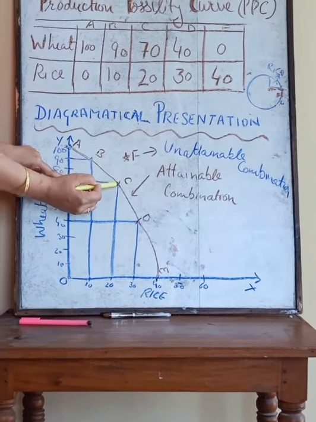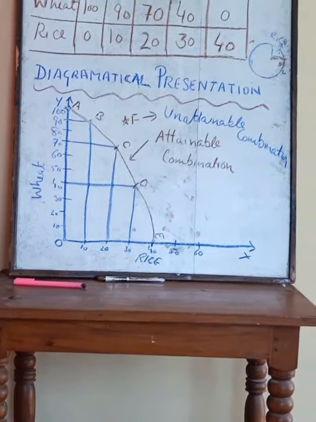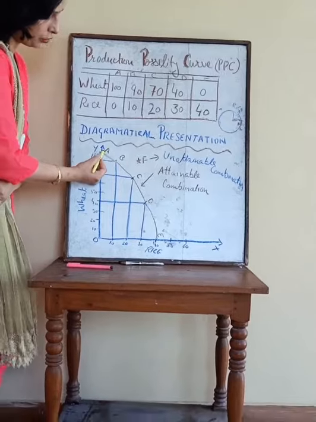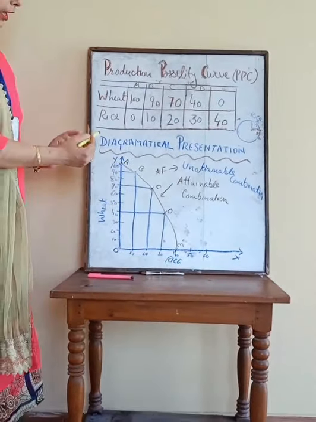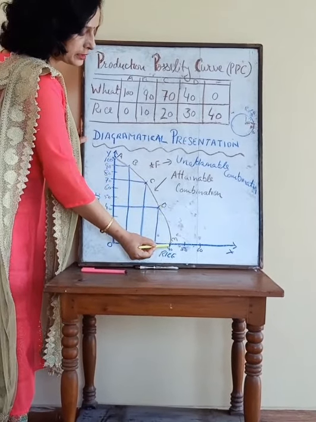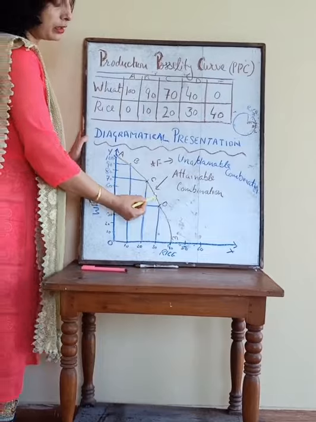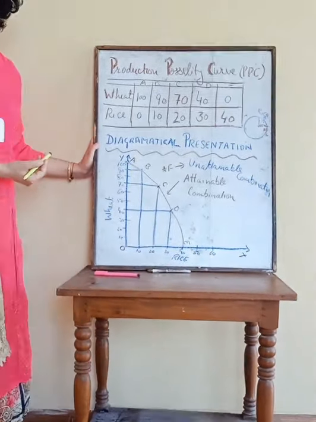This is the C combination, and by joining all these combinations, I have drawn these A, B, C, D, E combinations, and by joining all these 5 combinations, I am drawing this freehand curve. This curve is known as the production possibility curve, or PPC.